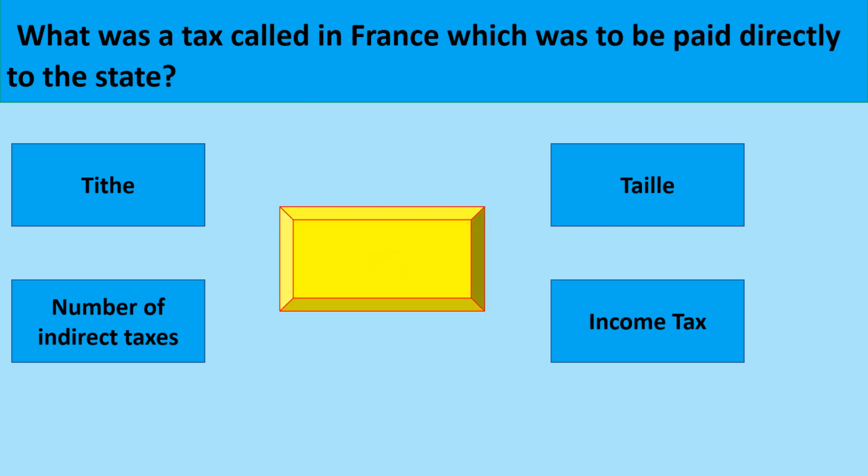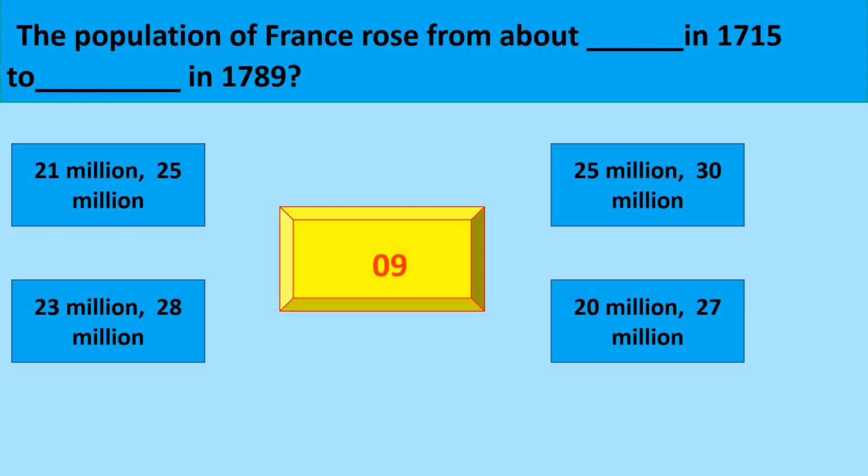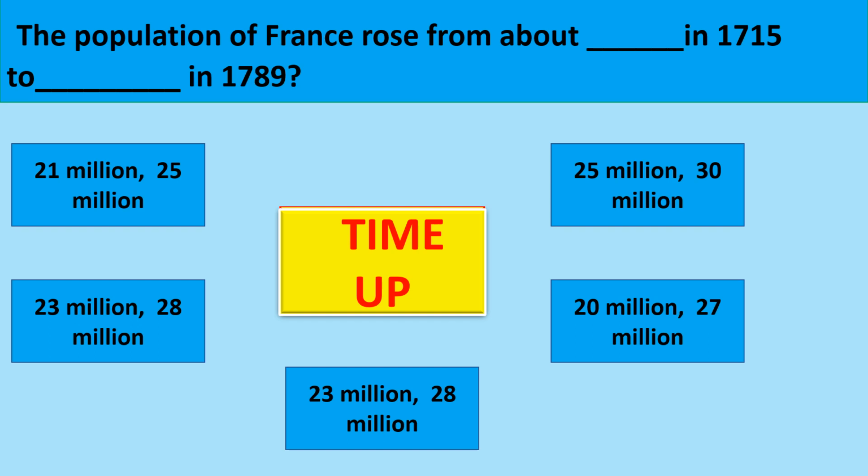What was the tax called in France which was to be paid directly to the state? The correct option is tally. The population of France rose from about blank in 1715 to blank in 1789. The correct option is 23 million to 28 million.